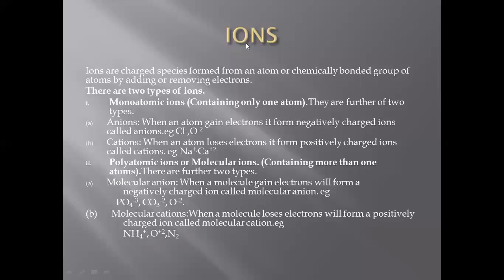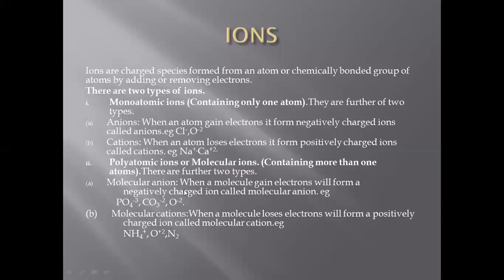Ions are of two main types: monoatomic ions and polyatomic ions. The polyatomic ions are also called molecular ions, and monoatomic ions, from the name indicated, are made up of one atom, and the polyatomic ions are made up of more than one atom.